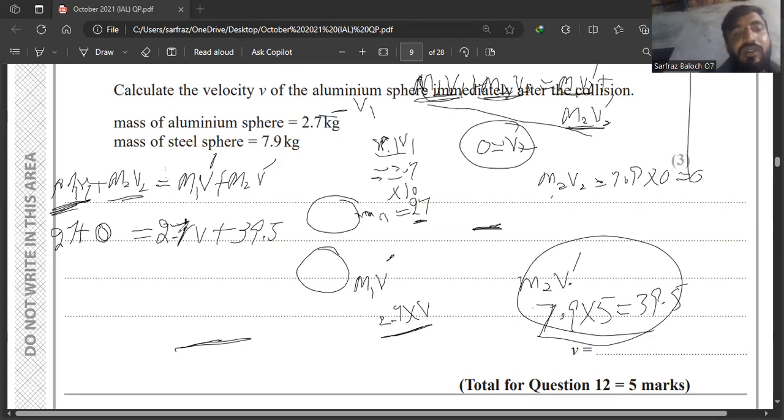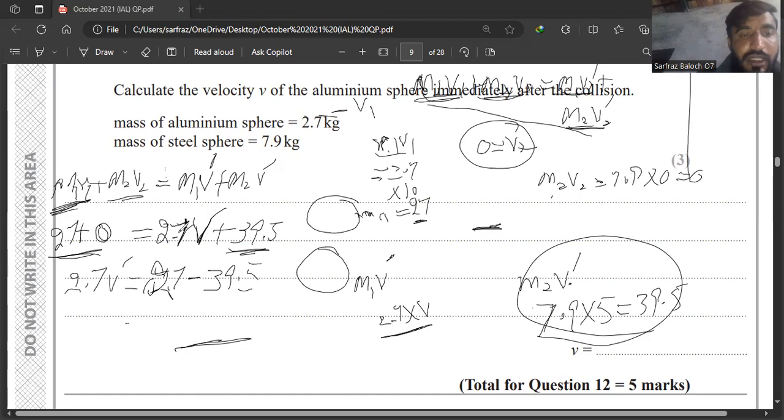This was calculated as 39.5. So we want the value of this v dash, so this 39.5 will be subtracted from this 27. So I can write 2.7 v dash equal to 27 minus 39.5, and this will become minus 12.5, which is equal to minus 2.7 v dash.